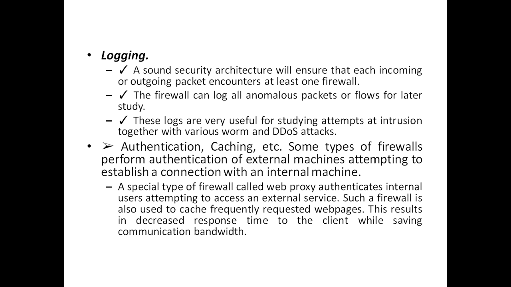Authentication, caching, etc. Some types of firewalls perform authentication of external machines attempting to establish a connection with an internal machine. Then a special type of firewall called a web proxy authenticates internal users attempting to access an external service. Such a firewall is also used to cache frequently requested web pages. This results in decreased response time to the client while saving communication bandwidth.